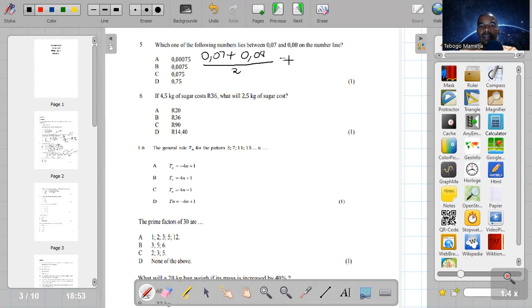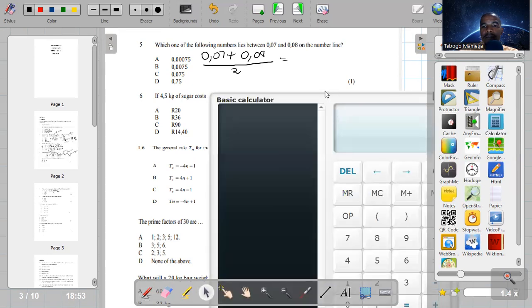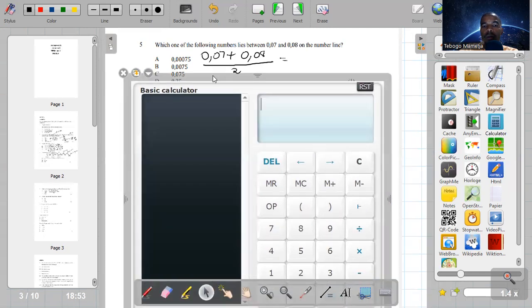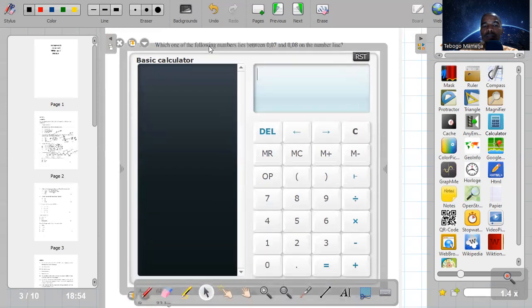So when we add the two numbers, let's open our calculator very quick so that we do it a bit faster. 0.07 plus 0.08. So that is 0.15. So let me close it.